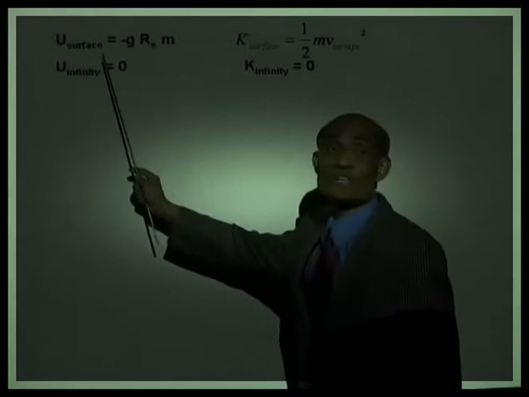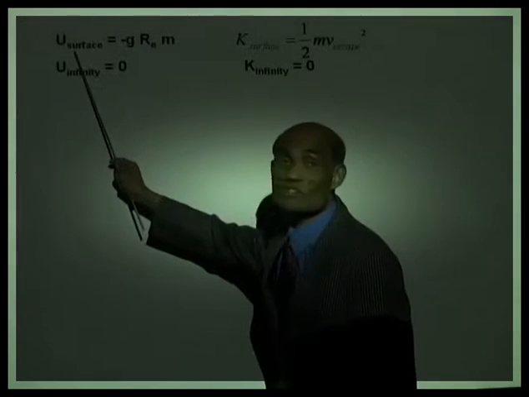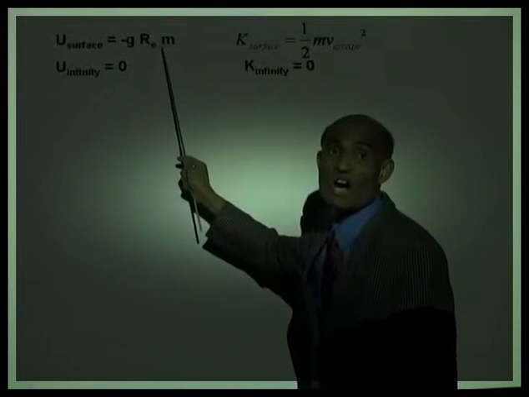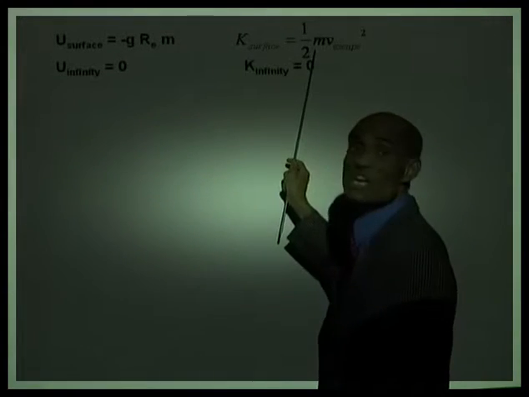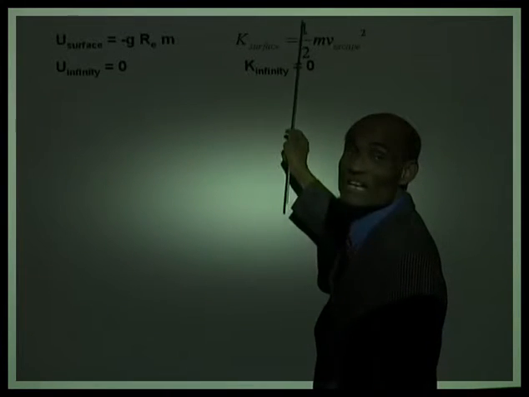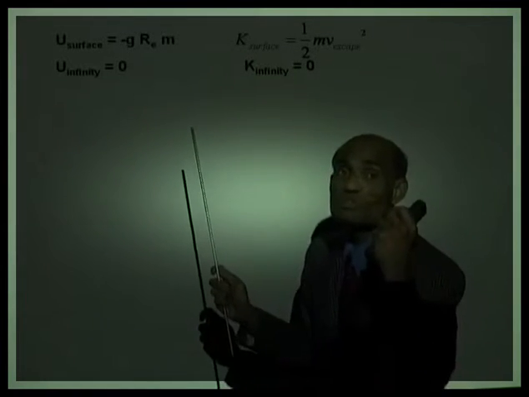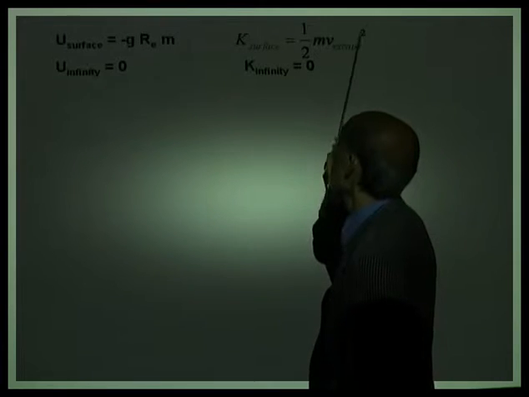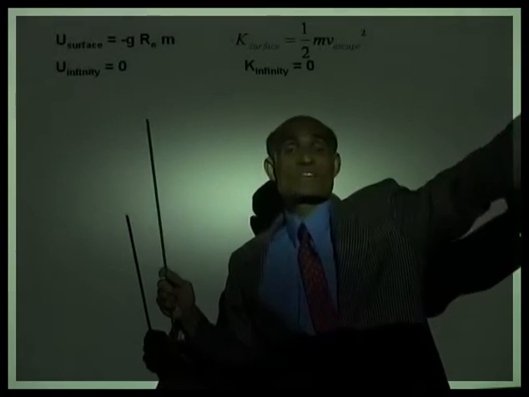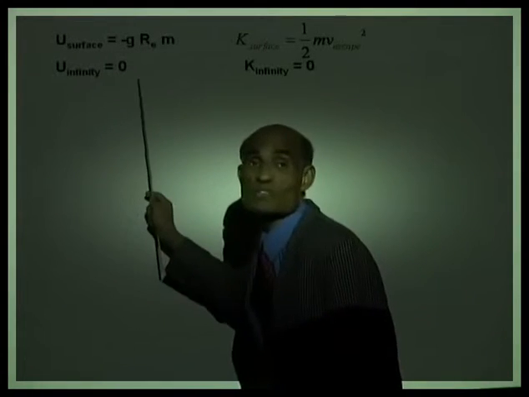Well, we have all these values. On the surface of the Earth, the potential energy of the object is −gRₑm. And if you throw the object with a velocity v_escape, its kinetic energy, the moment you project it, will be ½mv_escape². When the object reaches infinite distance from the Earth, its potential energy will be 0.